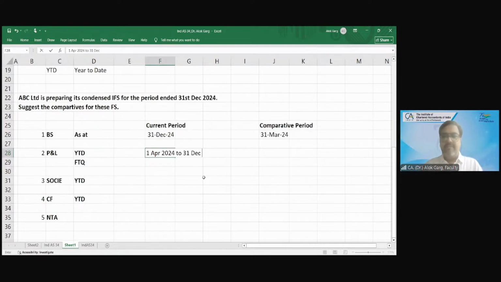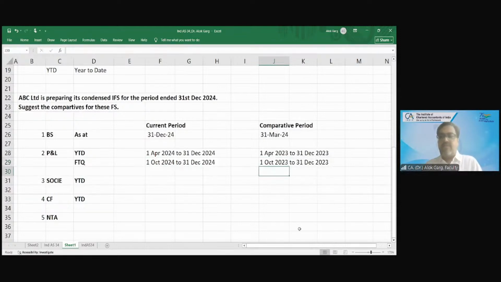The full 9 month period's performance. For the quarter, 1st October 2024 to 31st December 2024. The comparative period for year to date is 1st April 2023 to 31st December 2023, the same period of the last year. And for the quarter comparison, 1st October 2023 to 31st December 23.